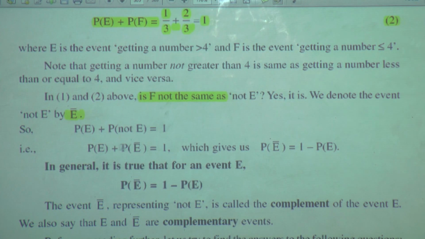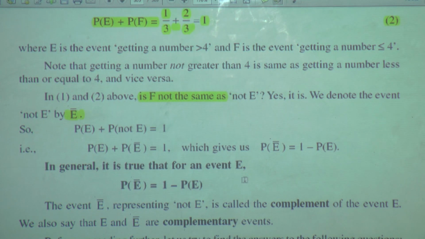So, P of E plus P of E bar is equal to 1, which gives us P of E bar is equal to 1 minus P of E. P of E is taken to the right hand side. In general, it is true that for an event E, P of E bar is equal to 1 minus P of E.